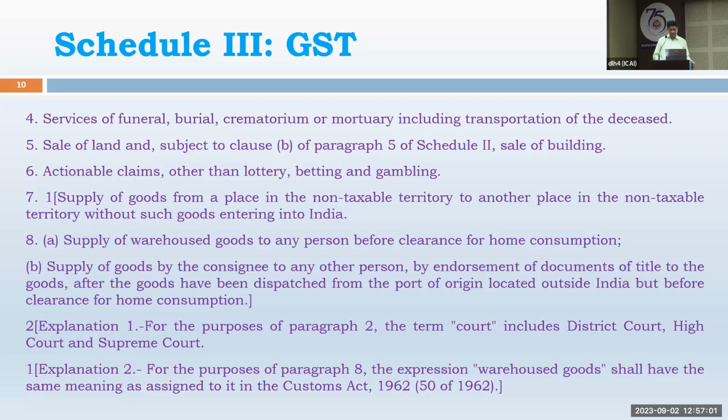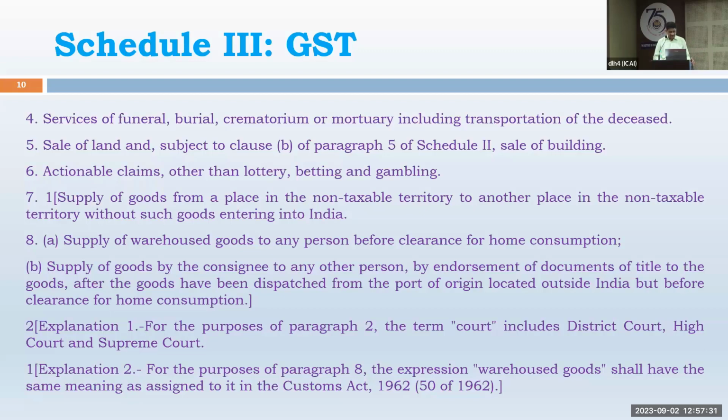Then supply of goods from a non-taxable territory. Now the entire India, including the state of Jammu and Kashmir, everything is territory. But there are a few non-territories. Suppose you are in India and buying goods from Paris and directly delivering goods to USA without the goods coming into Indian customs water. So that is called non-territory. So that is not to be considered. Even if it is a supply, it is not to be considered for 44.